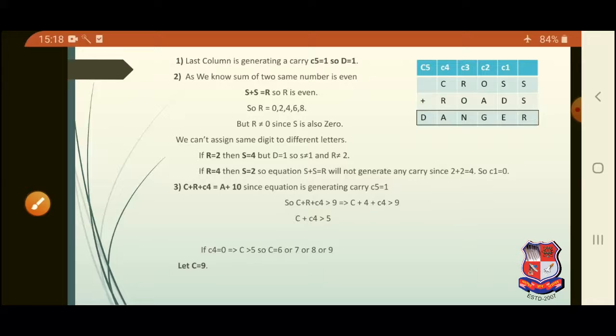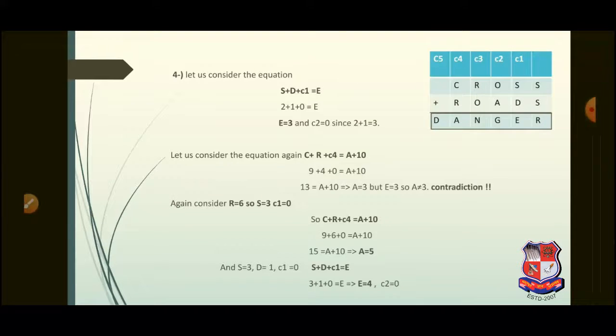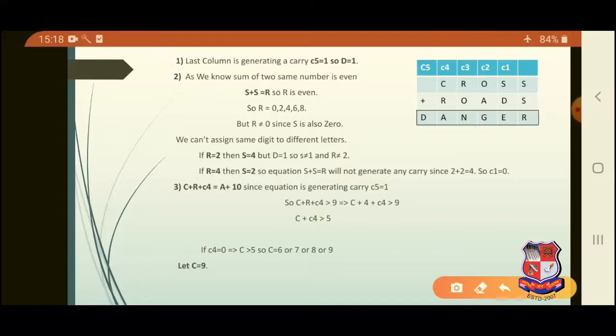We can't assign same digits, it's two different letters. So R and S both cannot be 0. If R is 2, then S becomes 1. But D is 1, so S cannot be 1. So this is also contradicting our given equation.